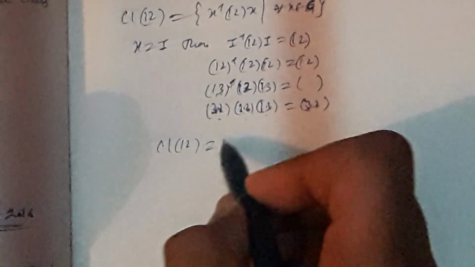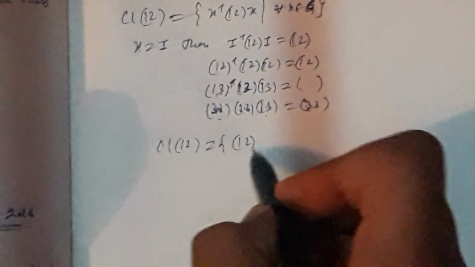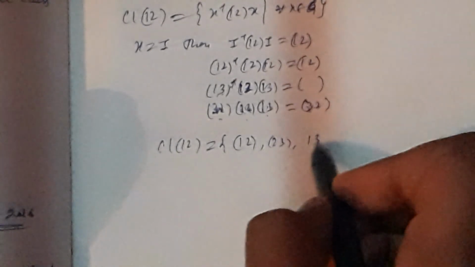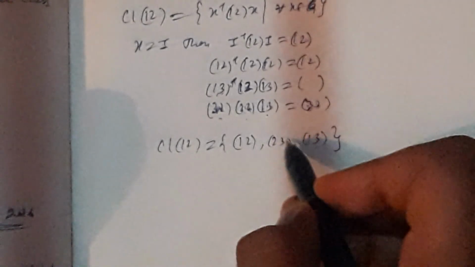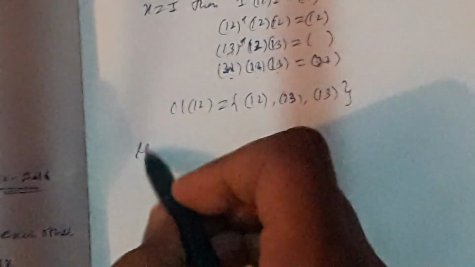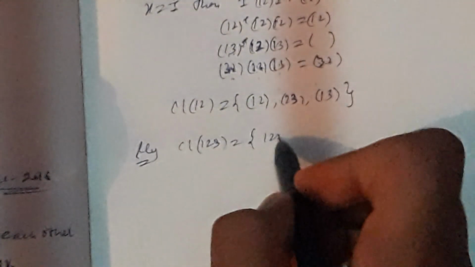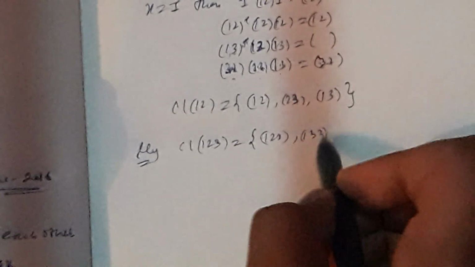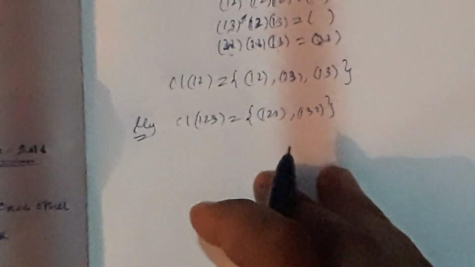So the class of (1 2), whenever you find it, becomes (1 2), (2 3), (1 3). Similarly, the class of (1 2 3) is (1 2 3), (1 3 2). So S3 is the union of three conjugate classes.